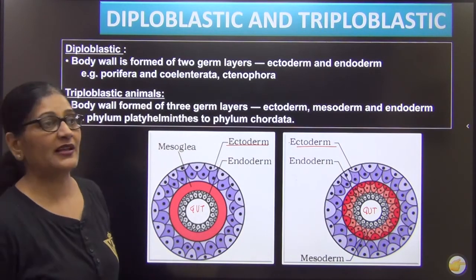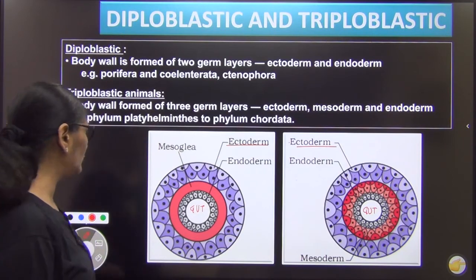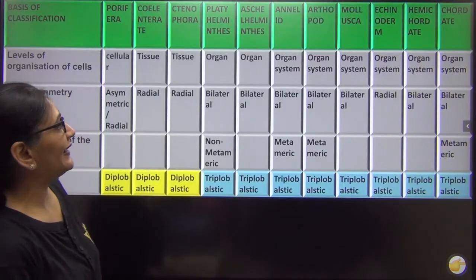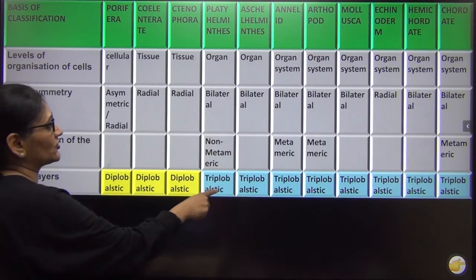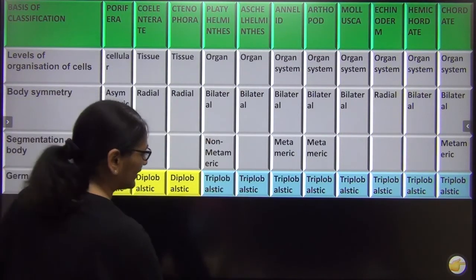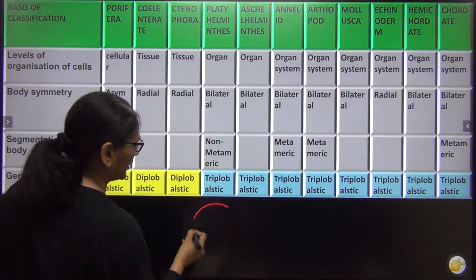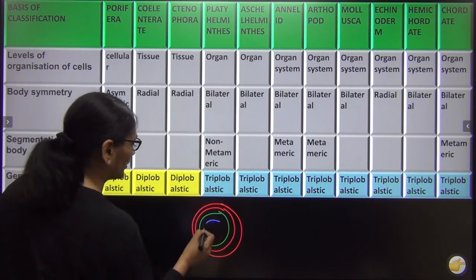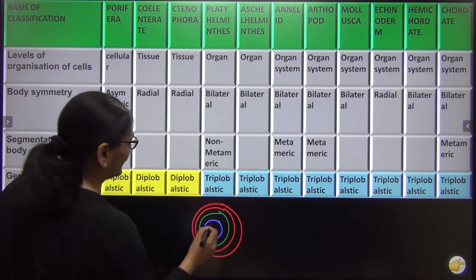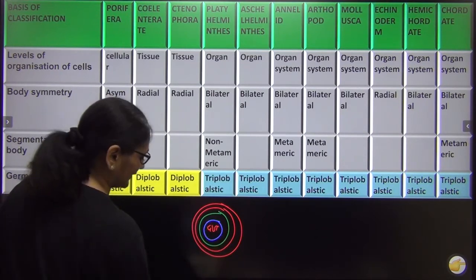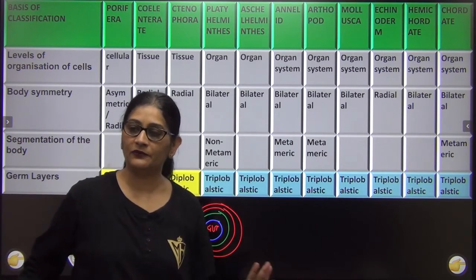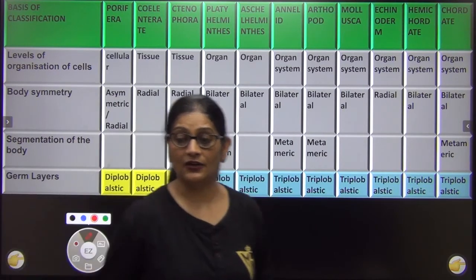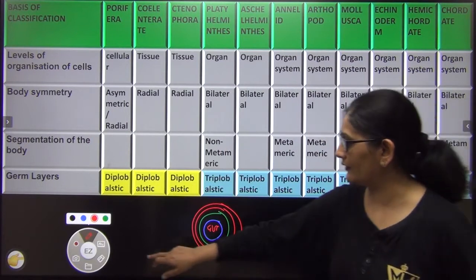जो पहला ट्रिप्लोब्लास्टिक एनिमल था वो कौन था? I told you that was platyhelminths. So in platyhelminth the structure was like this. ठीक है कि भैया हमारा यहाँ पर एक ectoderm है. Say this is my ectoderm and say this is my mesoderm and say this is my endoderm and the cavity that will come in the center, that I am calling it as gut. So this is how the body developed, right? Now you can see this. This is how it developed.